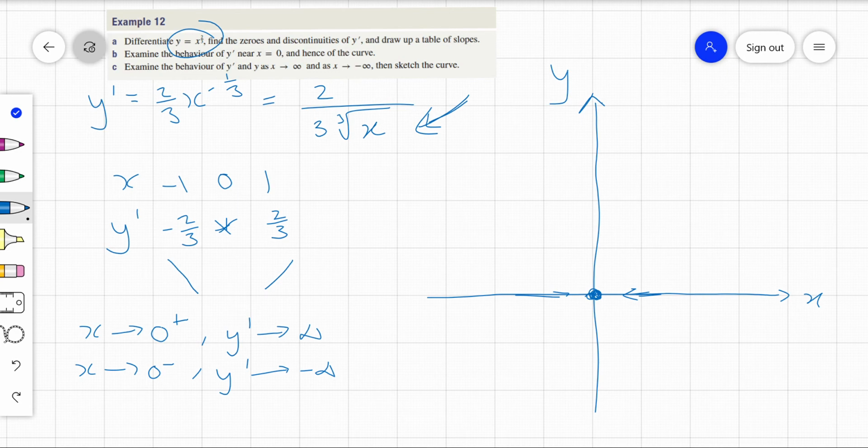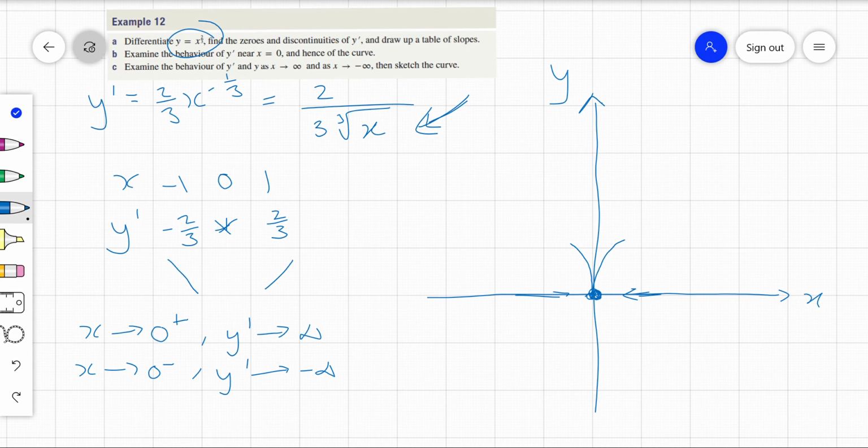So try and imagine what that looks like. It's an even function, so it's what we call a cusp. So at the origin, this is going to be going like this. So at that very 0 point, it's almost a vertical gradient. It's actually undefined, but vertical, and a positive gradient, whereas this side comes from an almost vertical but negative gradient.